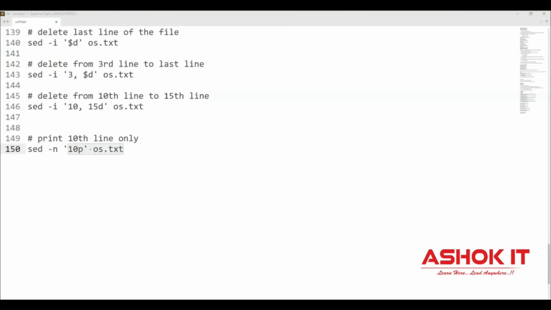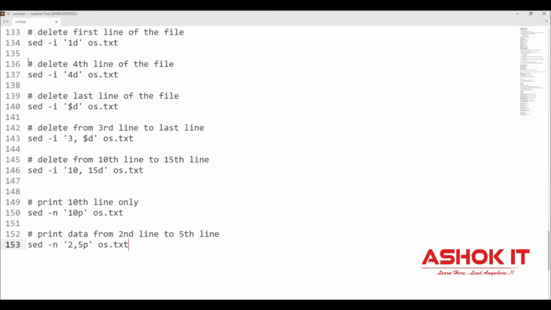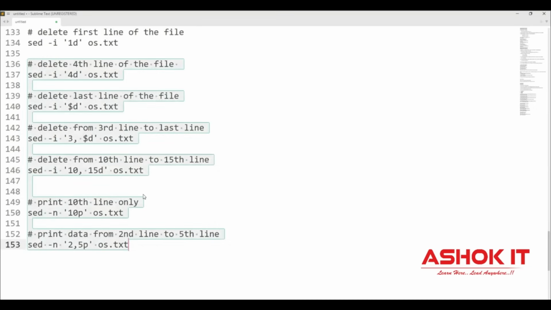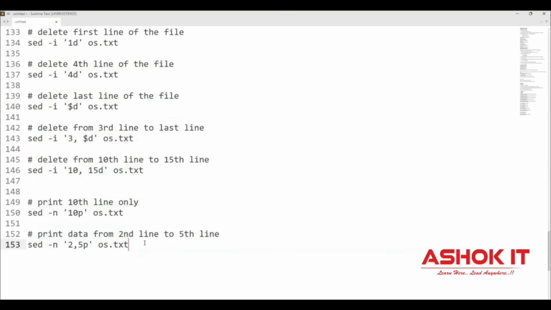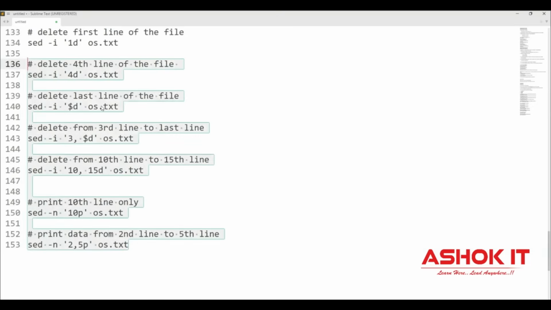Suppose I want to print the data from the second line to the fifth line. By using 2,5p, we can print the data from the second line to the fifth line. When you go for the head command, it will print only the first 10 lines. When you go for the tail command, it will print the last 10 lines. When you go for the cat command, it will print from starting to ending, from top to bottom. When you go for the tac command, it will print from bottom to top everything.